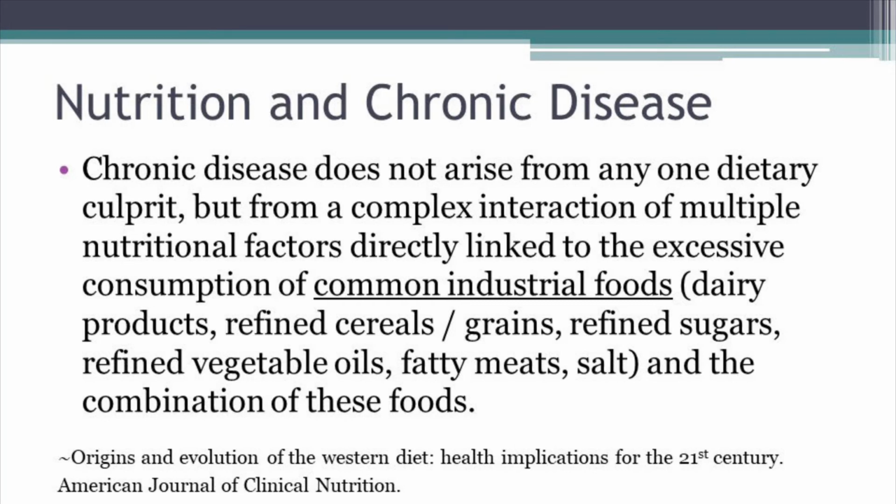Chronic disease does not arise from any one dietary culprit, but from a complex interaction of multiple nutrition factors directly linked to the excessive consumption of common industrial foods, such as dairy products, refined cereals, refined grains, refined sugars, refined vegetable oils, fatty meats, salt, and the combination of these foods. When we see the term common industrial foods, that is referring directly to our standard American diet pattern, and we'll look at that a little closer next.